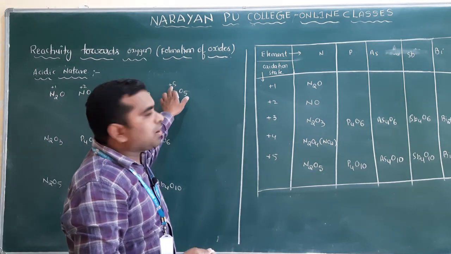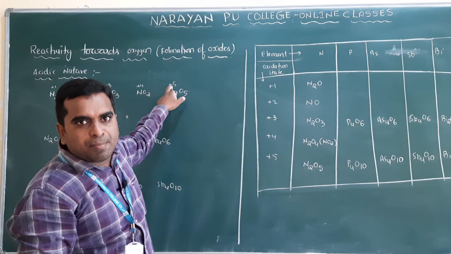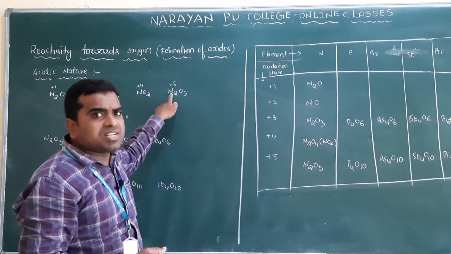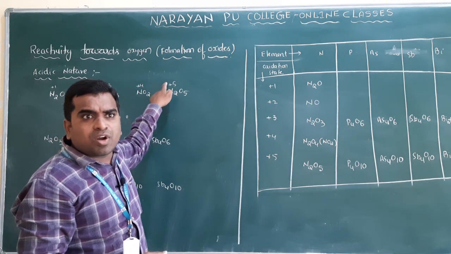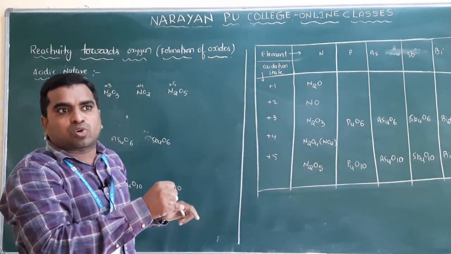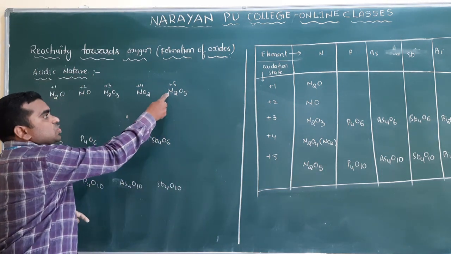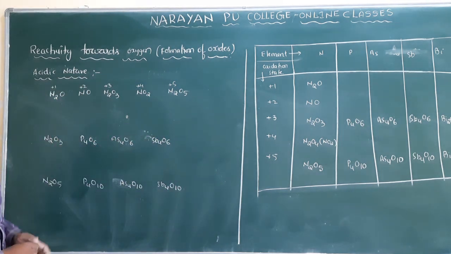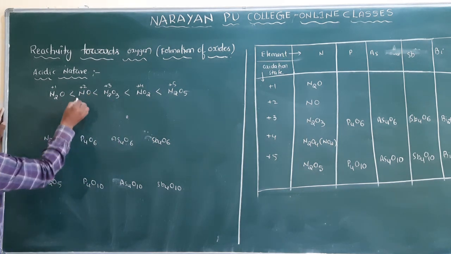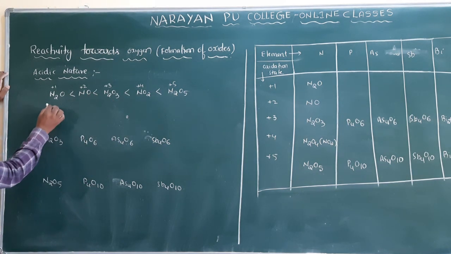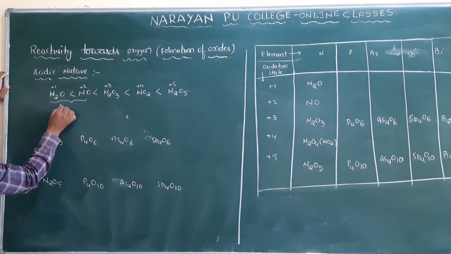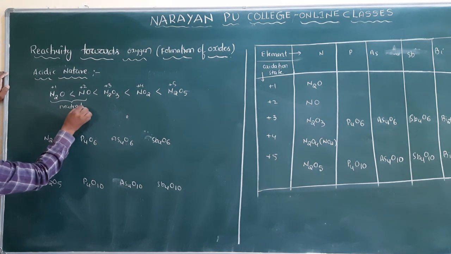If it has the highest positive charge, it is highly electron deficient, and nitrogen is also a highly electronegative atom, so it has the maximum tendency to accept electrons. That's why it is a strong acid. So this is the acidic character, and these two oxides are neutral actually. We will discuss neutral oxides.